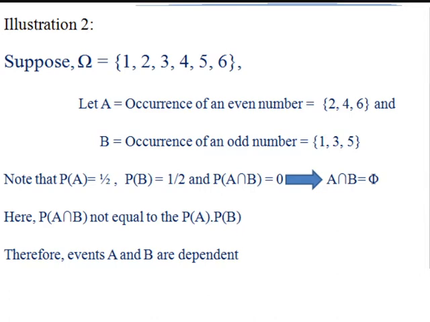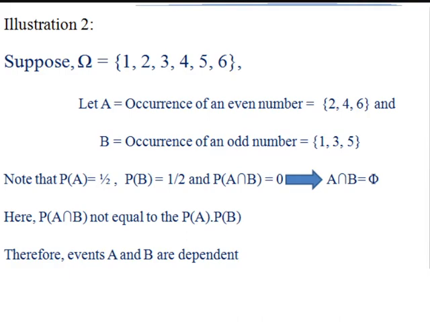That is, there is no common element between event A and event B. Therefore, the probability of A intersection B is equal to 0. This implies that A intersection B is equal to phi. That is, events A and B are disjoint. Here, the probability of A intersection B is not equal to the product of the probability of event A and the probability of event B. Therefore, events A and B are not independent.